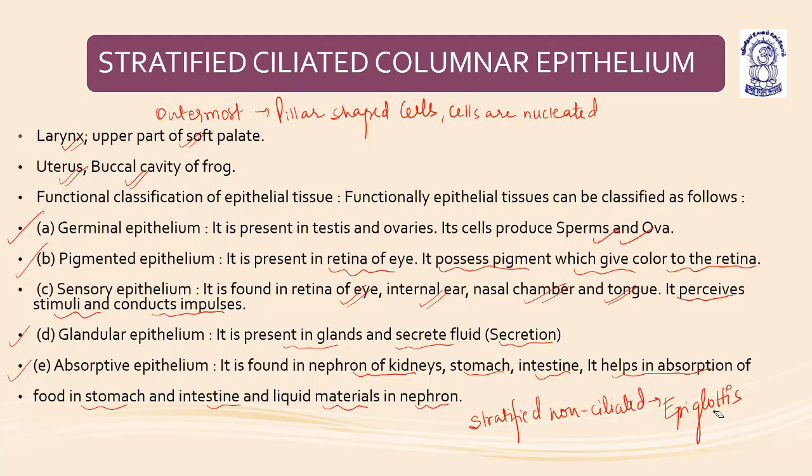So the stratified non-ciliated columnar epithelium can be seen in epiglottis, as cilia are absent on the free end. Okay, so it is present in the epiglottic part. Epiglottis is the flap-like cover which covers the glottis, meaning the airway tract, so that food cannot enter it.